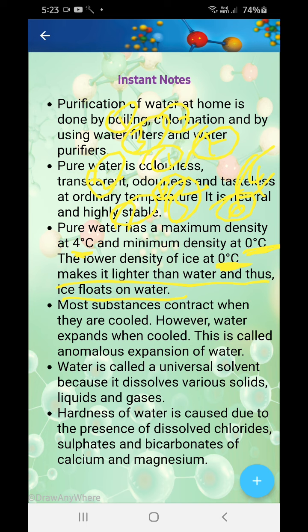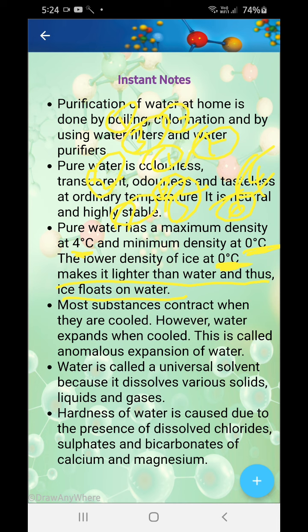Most substances contract when they are cooled. However, water expands when it's cooled. This is known as the anomalous expansion of water. All substances contract while cooling and expand while heating. These are for all substances.